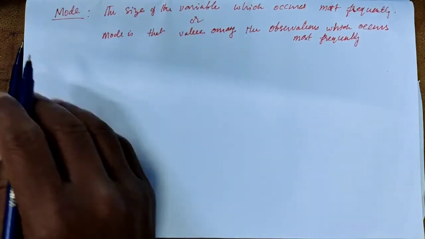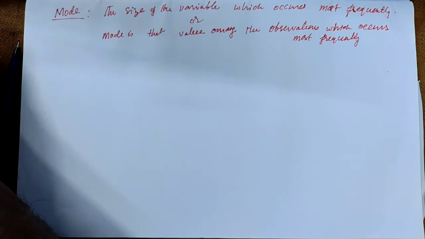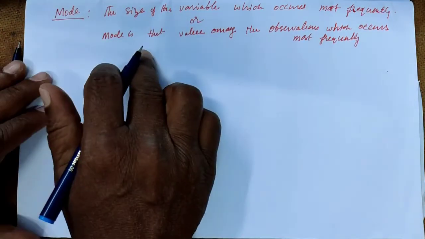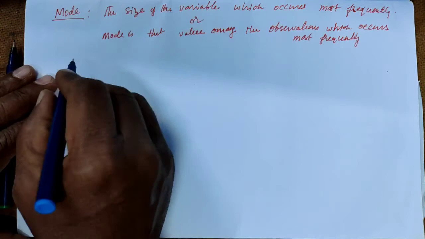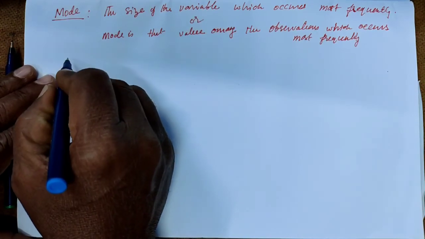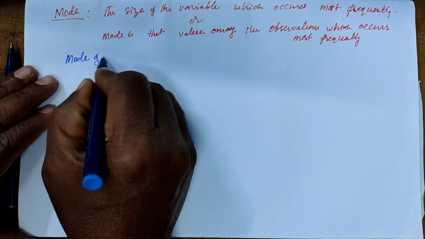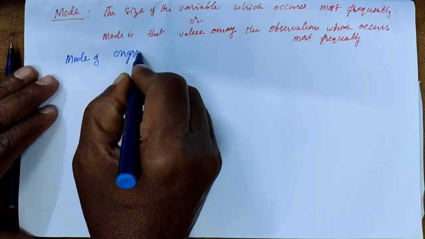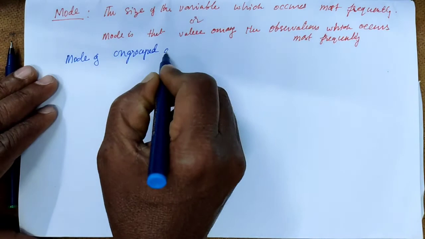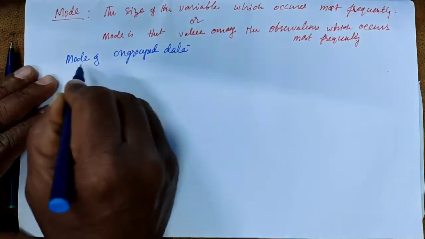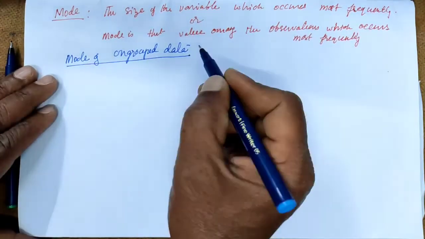Okay, so we are going to discuss this mode in detail with some examples. First, mode of ungrouped data.